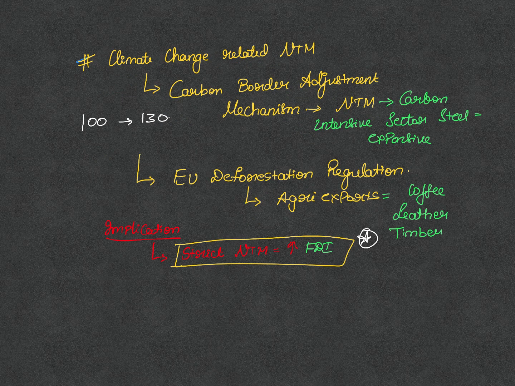Now let's have a look at another non-tariff trade measure of the EU. Actually, there are a couple of them. The first one being the CBAM. Let's look at them one by one. Imagine a product costs 100 euros for a person importing in the UK from any country like India. Another domestic manufacturer would produce the same, but the product would cost 130 euros.